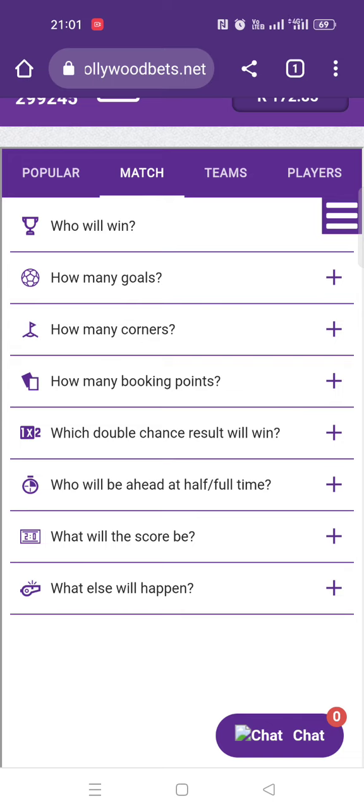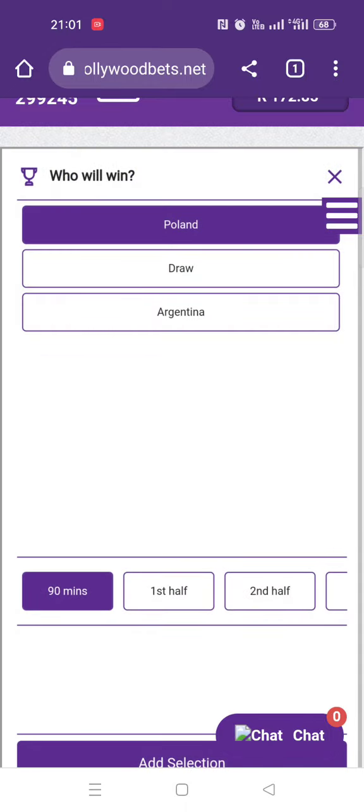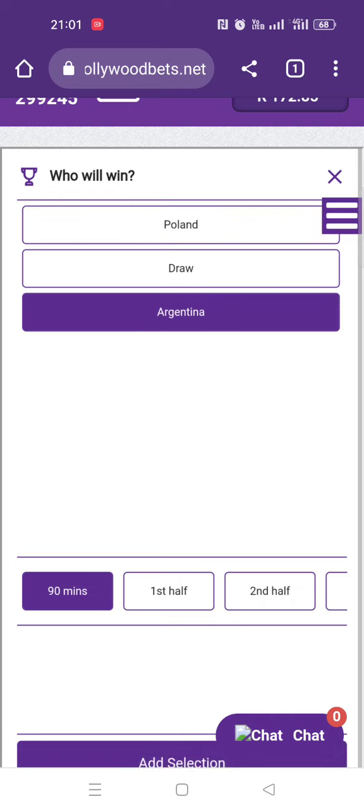These options are quite simple because these are the options that you're familiar with. You always see these things on your normal betting, but the only difference now is that they are on a same match builder. So I'll just explain them very quickly. Who will win? That's the first option there. I'm sure you understand what this means. This is a 3-way market. I don't know who will win this match. I think Argentina will win this match.